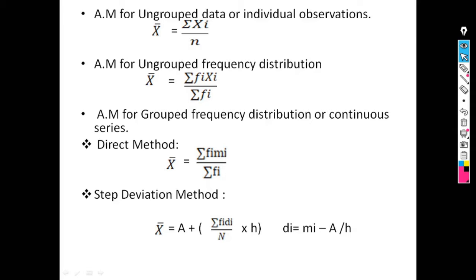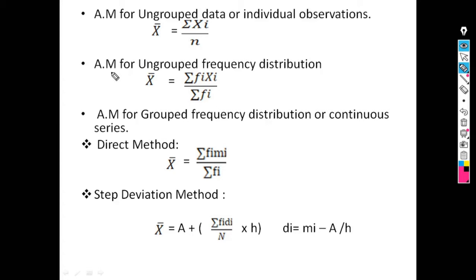After that, we saw the definition of arithmetic mean. Arithmetic mean is denoted by x bar and is defined as the sum of observations divided by the total number of observations. Then the calculation of arithmetic mean for different types of data. First, for individual observation, the formula is x bar is equal to summation of xi upon n, where n is the number of observations.